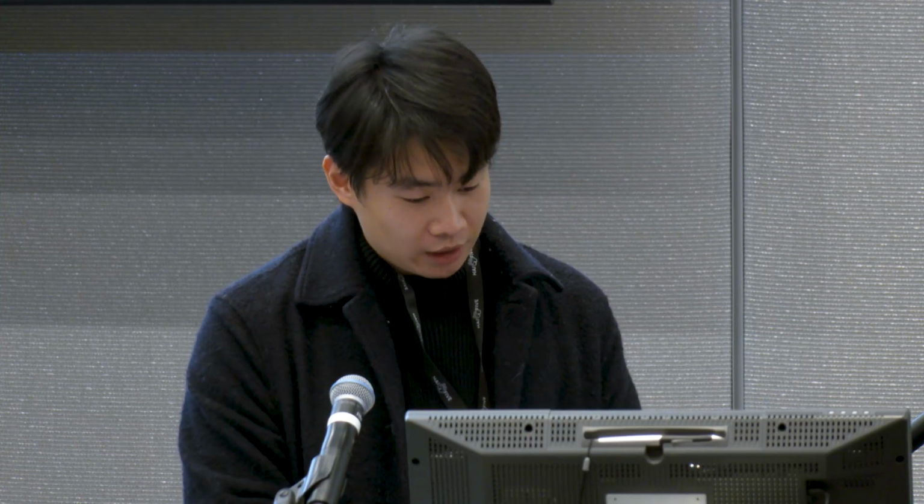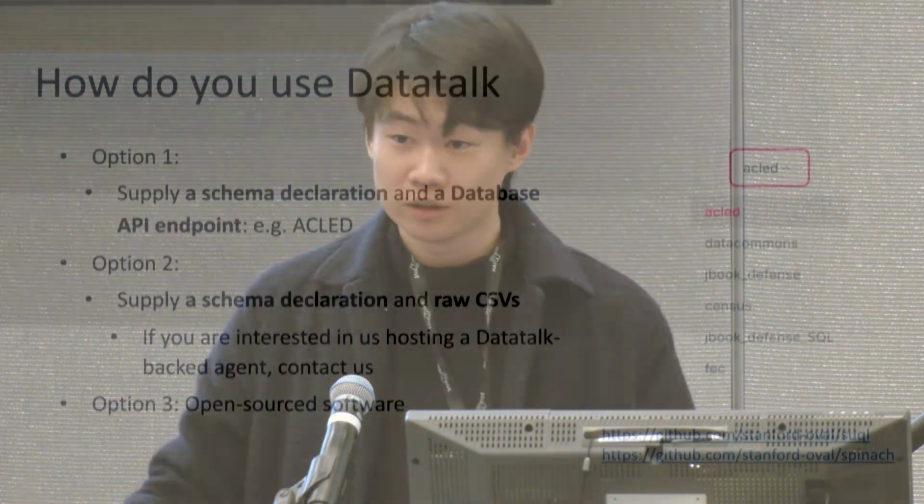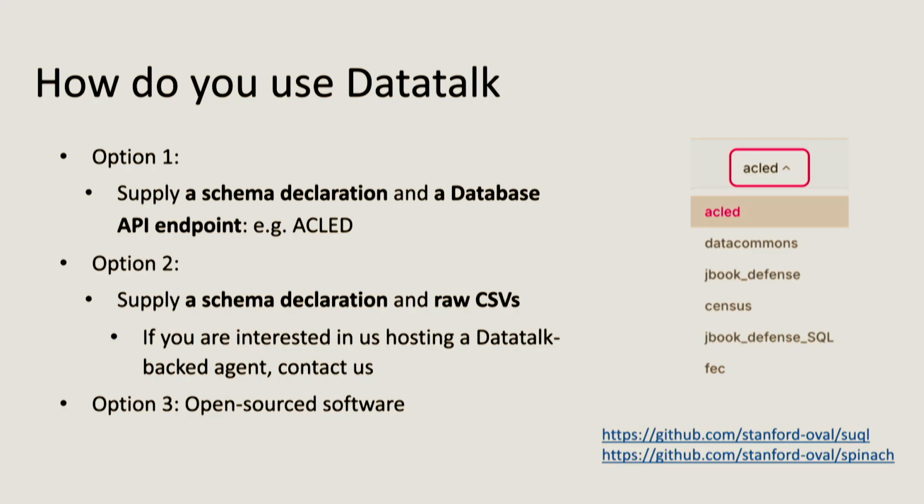Second option is you can supply schema declaration and a bunch of raw CSVs you have. This can be as big as you want. And if you want it to be hosted, you can contact us. Option 3 is open source software, and you can go to our GitHub page to see all these different projects we have.